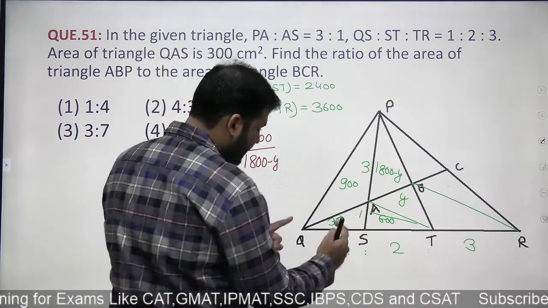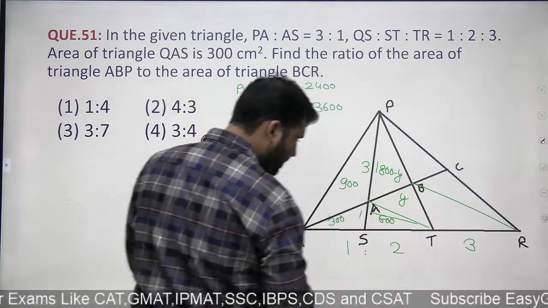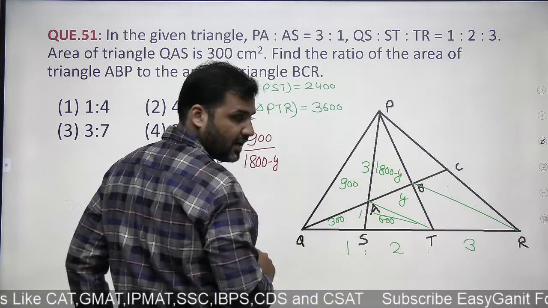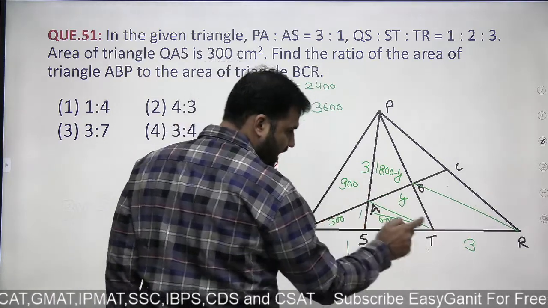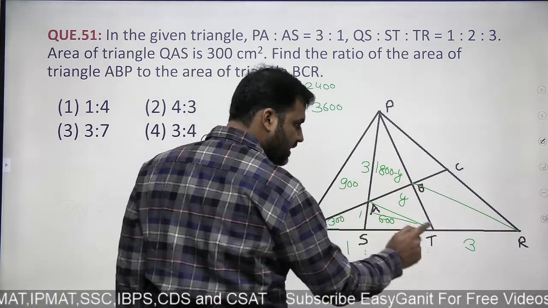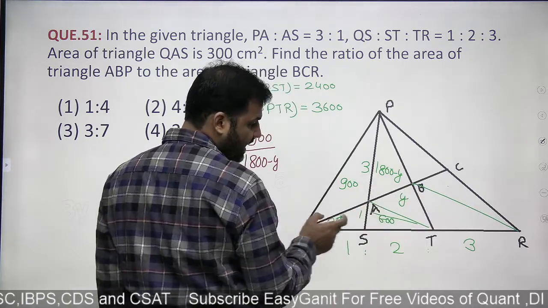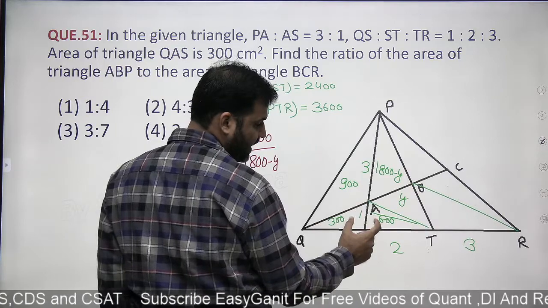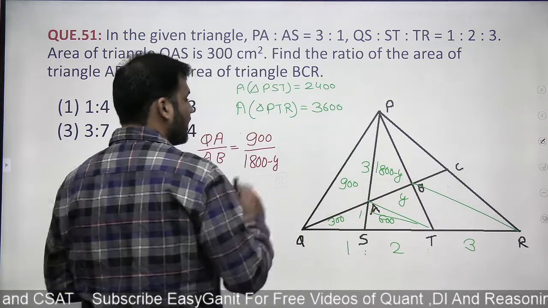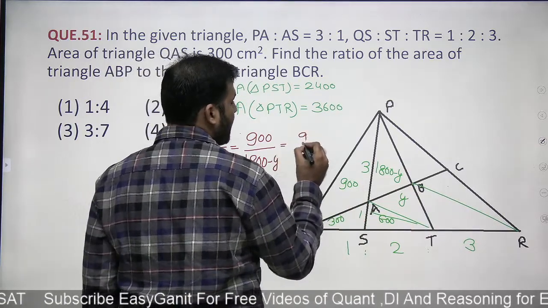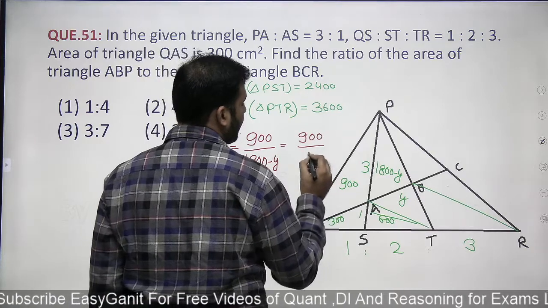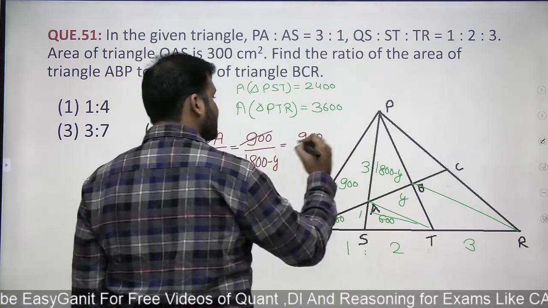And then you can also see that QA and AB के बीच में नीचे की साइड में दो ट्रायंगल्स बन रही हैं, QAT and ATB. So QA and AB का ratio will also be same as the area ratio of these two. ये area 900, ये area y. So can I say this is equal to 900 upon y. Now this gets cancelled.